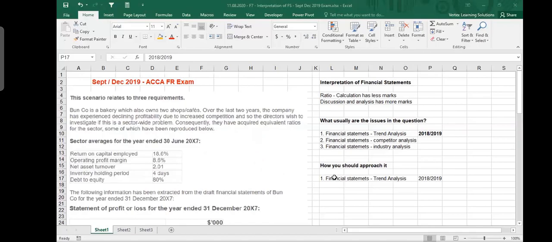So generally, when you do financial statements trend analysis, you should be looking at whether the business has launched a new product or project. This is one reason for good or bad changes in your financial numbers. Your profits may go up or down significantly as a result of starting a new product or a new project. If the new project or product is successful, your profits will go up. If it is loss making, your profits will go down.